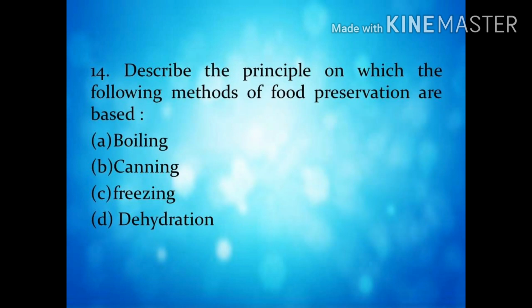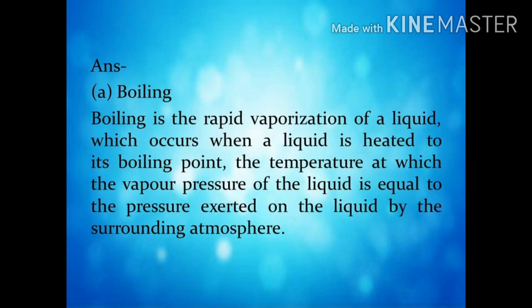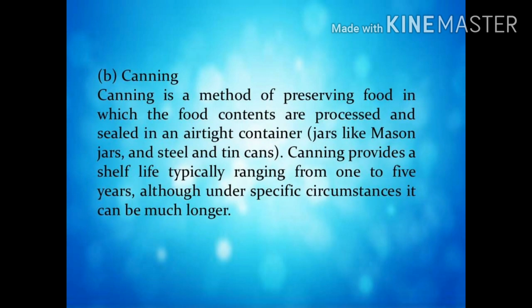14th question. Describe the principle on which the following methods of food preservation are based. A. Boiling. B. Canning. C. Freezing. And D. Dehydration. Boiling. Boiling is the rapid vaporization of a liquid, which occurs when a liquid is heated to its boiling point. The temperature at which the vapor pressure of the liquid is equal to the pressure exerted on the liquid by the surrounding atmosphere. Canning. Canning is a method of preserving food in which the food contents are processed and sealed in an airtight container, jars like mason jars and steel and tin cans.